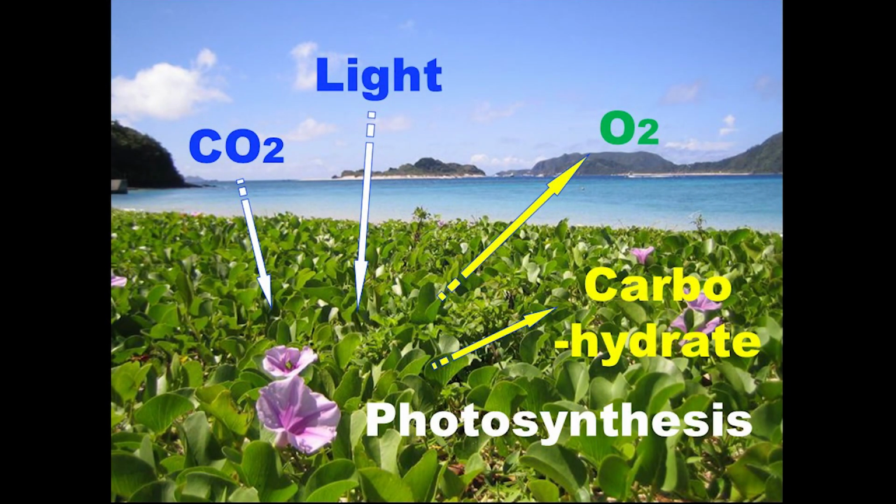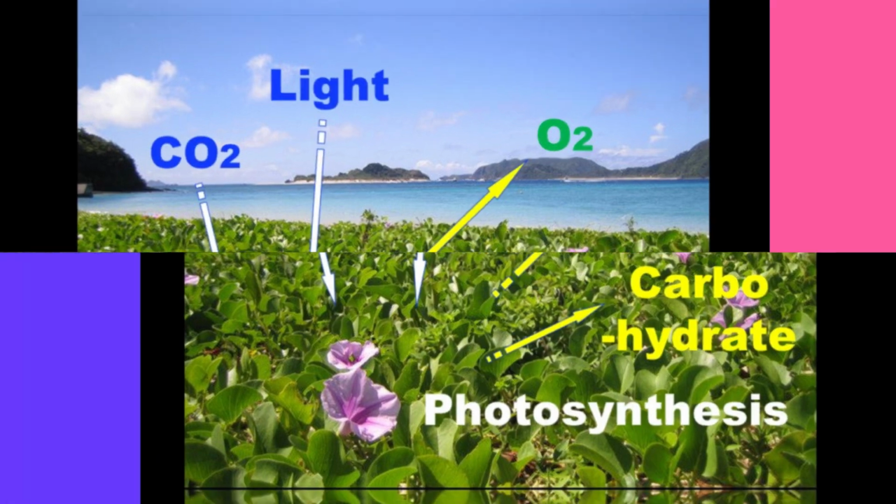This is the general mechanism of photosynthesis. Plant is a photosynthetic organism. From CO2 and sunshine, a plant produces oxygen and carbohydrate. The oxygen supports respiration of animals, and fixed carbohydrates support the food chain on the earth. By this function, we can say plants are supporting almost all organisms on the earth.